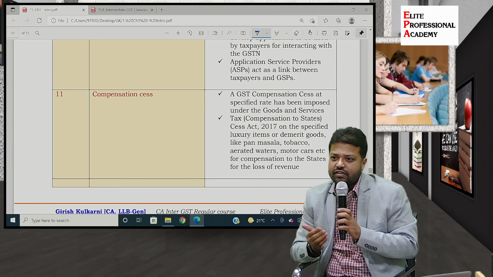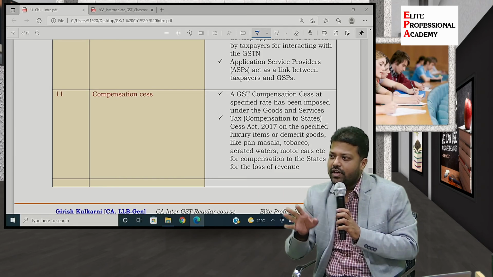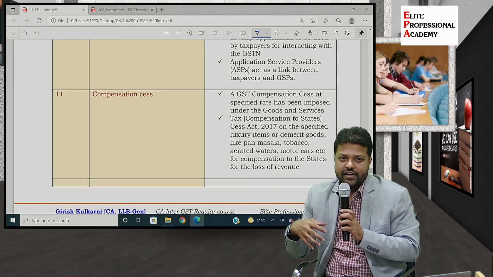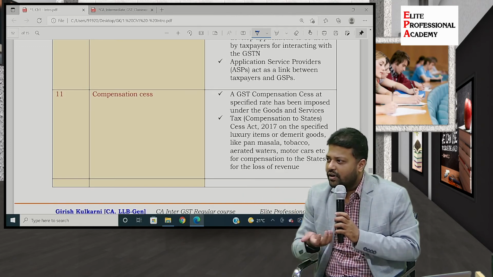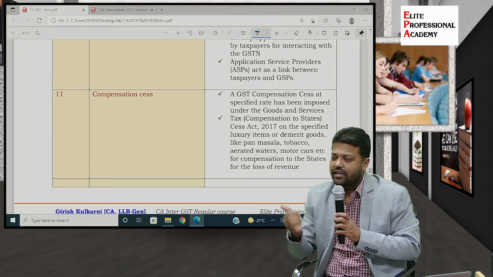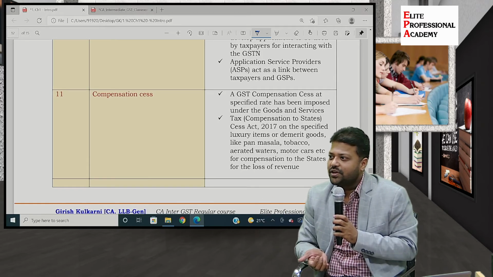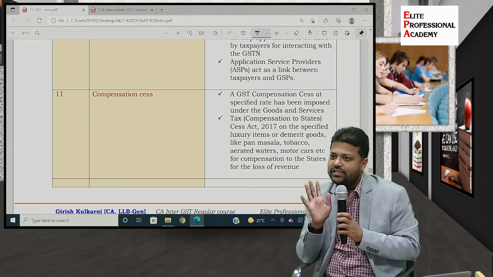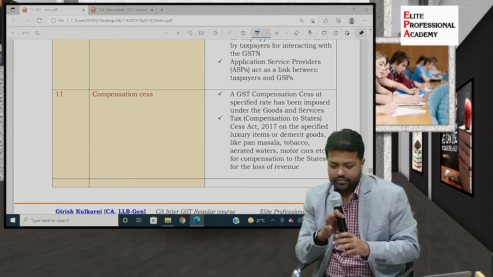You often hear some finance minister always shouting that the cess which was required to be paid by the central government is still not paid. So we don't have funds. So the central government is not paying us the GST component. The GST component has not yet come. So that is this compensation cess. Clear?